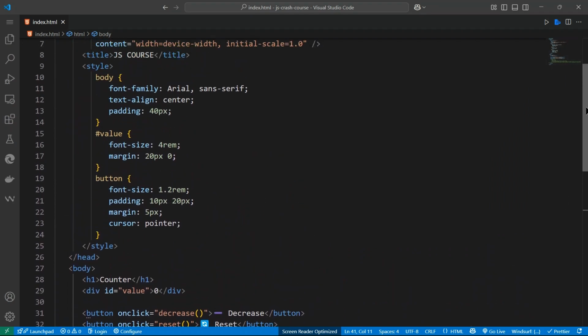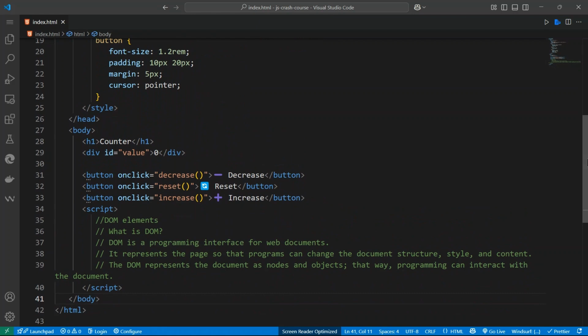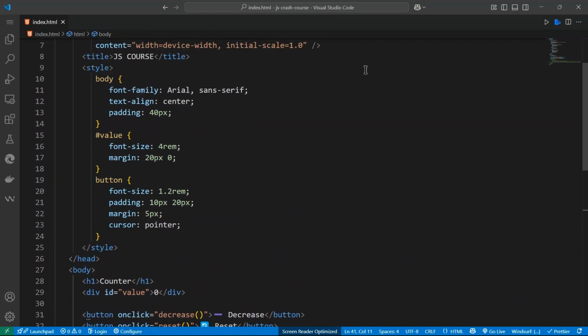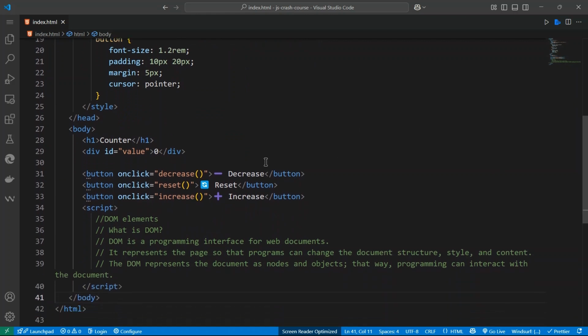We now want to work on DOM manipulation. We've got just a little bit of style here, and also a title and a div with an ID. So, DOM element. What is the DOM? The DOM is a tree-like structure that represents the content of a web page.